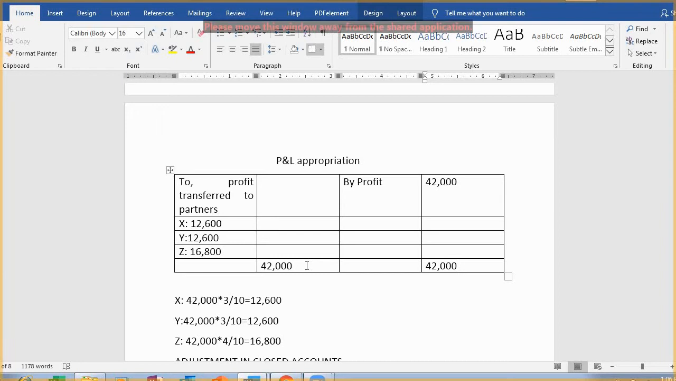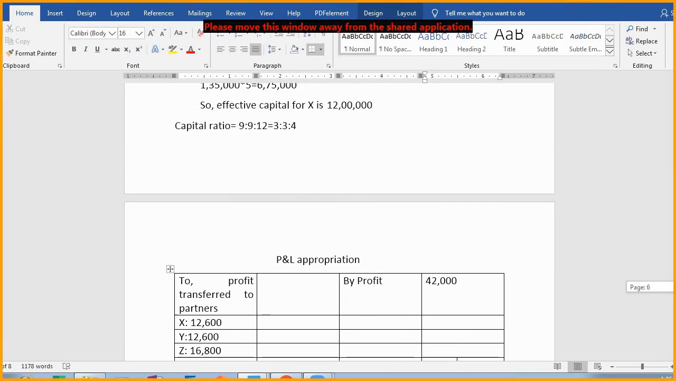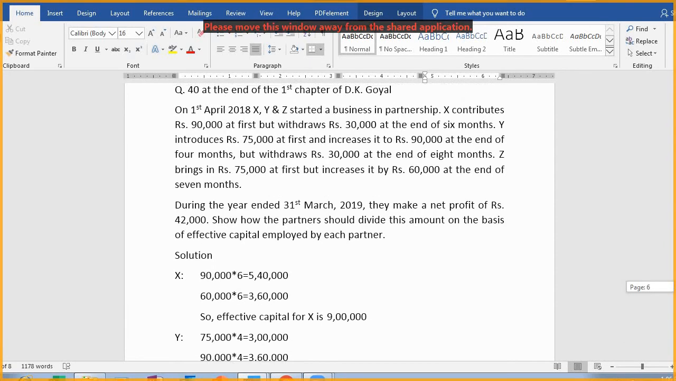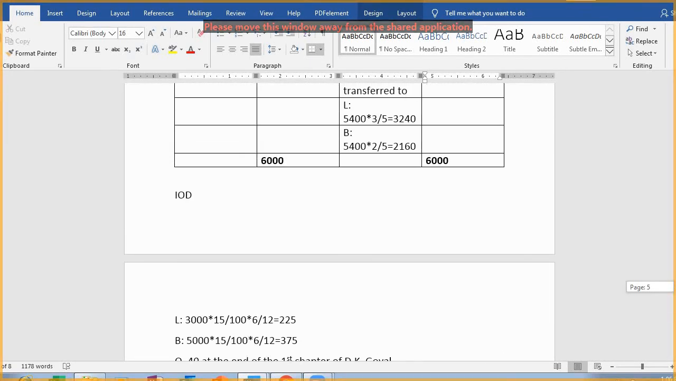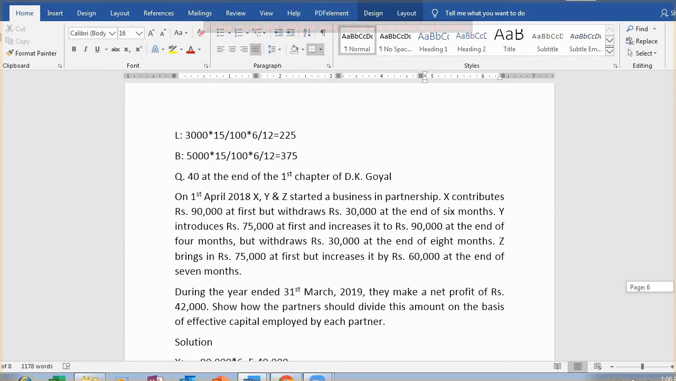Got it? Now this way, this type of question will be done. Any confusion? Any confusion in this one? No, sir. Okay, great. Very good.